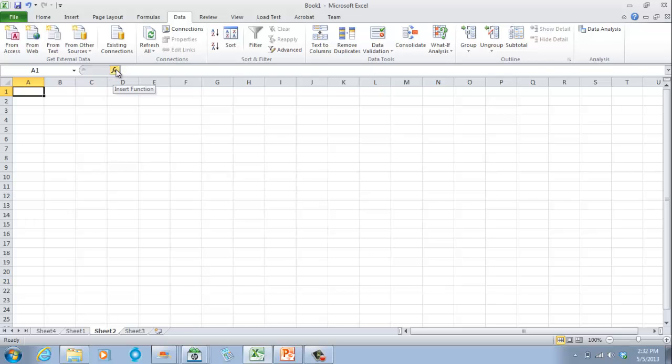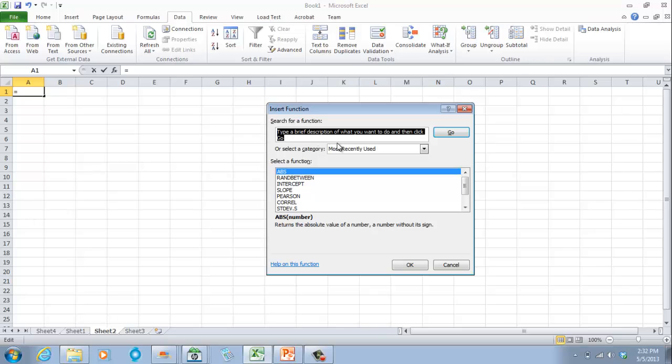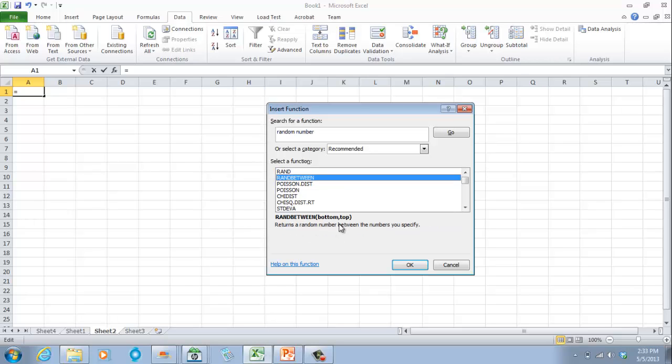You just click on this function, insert function, fx, and you just type random. Type random and press enter. It comes to rand between. Or you can type random number. You can also type random number if you want a random number very fast. Okay, so you see rand, it tells you what it is. Returns a random number greater than or equal to 0 and less than 1, evenly distributed. This is not what we want here. You click on rand between, bottom and top. Returns a random number between the numbers you specify.